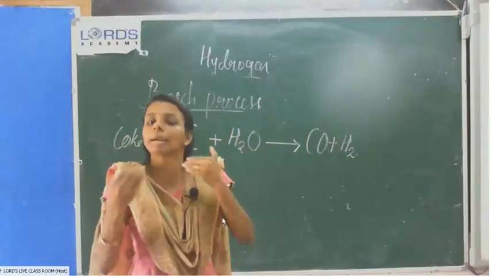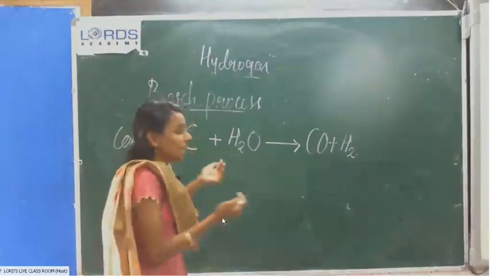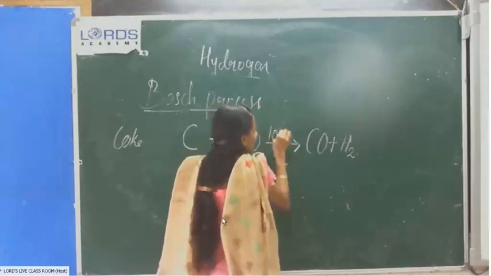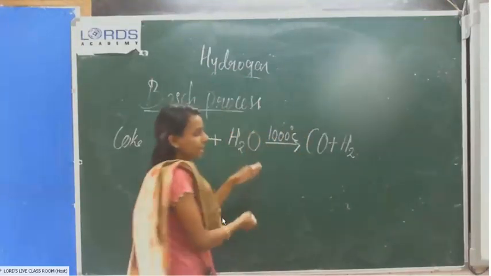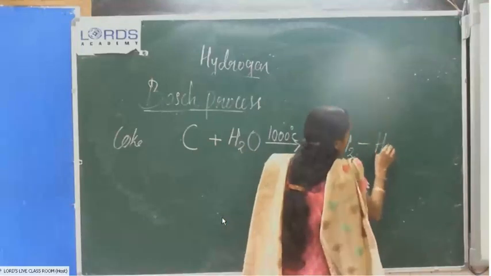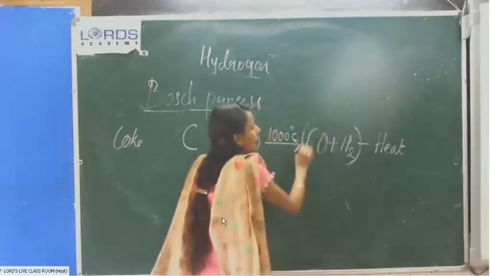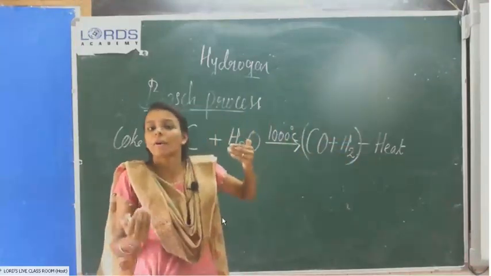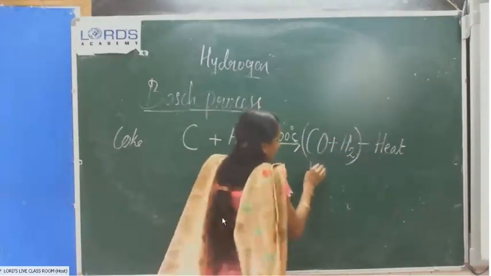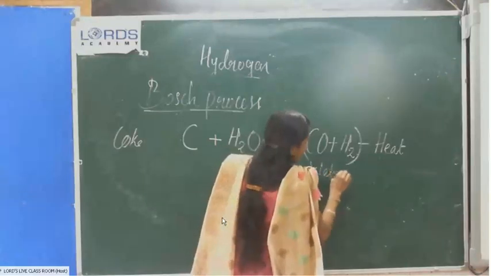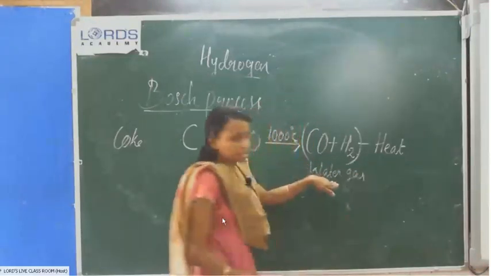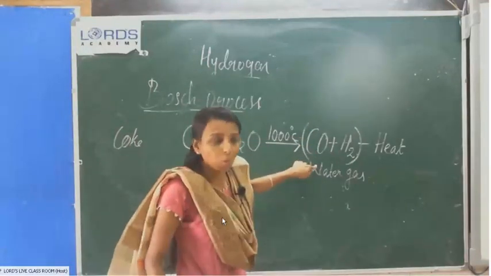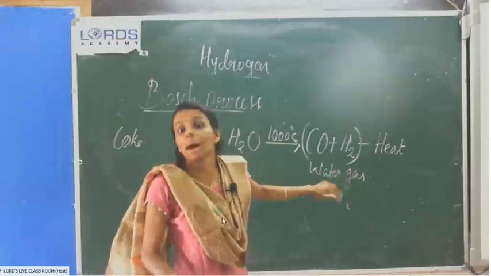It is an endothermic reaction. Endothermic reaction means heat energy is needed. For this reaction, 1000 degrees Celsius heat energy is needed. Then the mixture of carbon monoxide and hydrogen is known as water gas. This is a water gas mixture. Study that one.